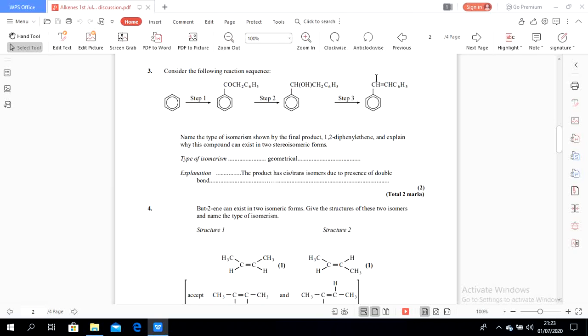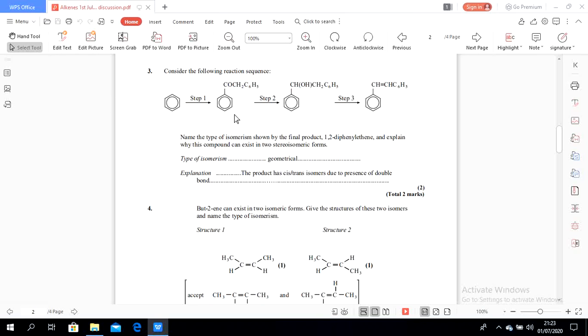The question is asking us to name the type of isomerism shown in the final product, 1,2-diphenylethene, and explain why this compound can exist in two stereoisomeric forms. So do not be confused about this one.